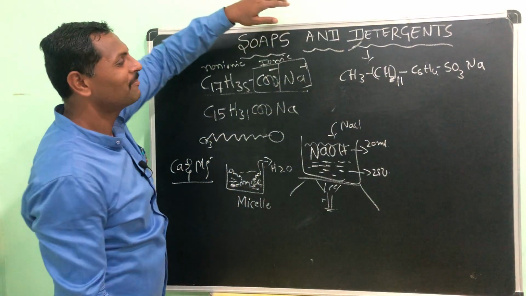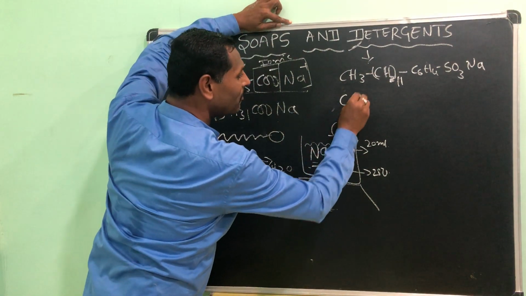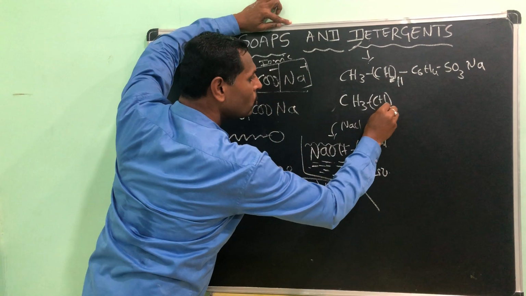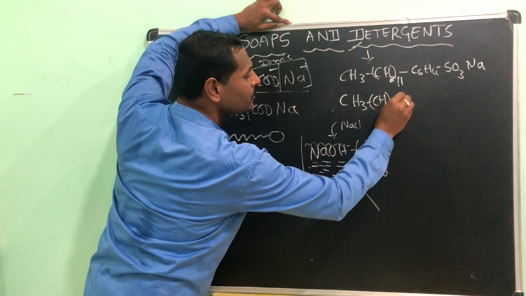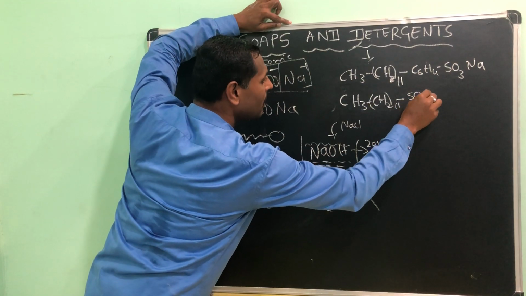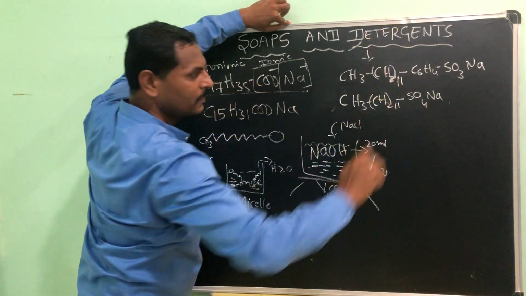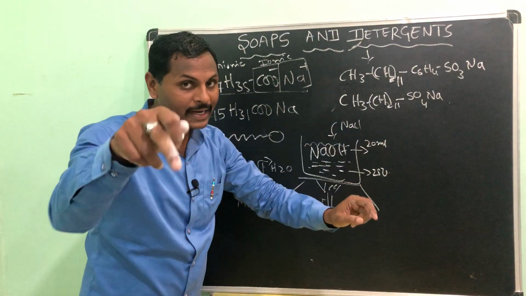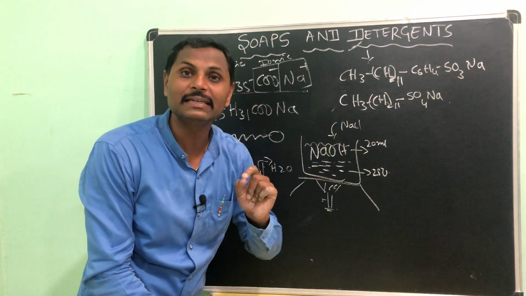Same like that, you can take one more example, CH3, CH2 eleven times, you can remove the benzene, and only take sulfur and sodium. Sodium dodecyl sulfate. Take down the names of the detergents I am telling you.